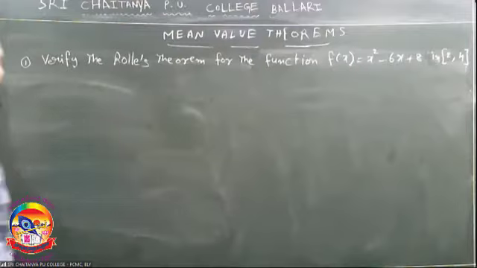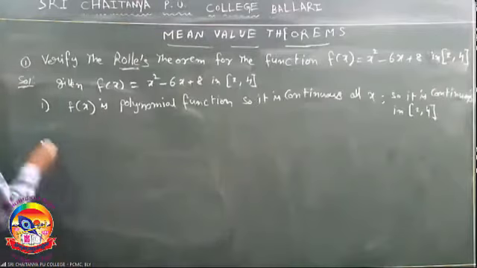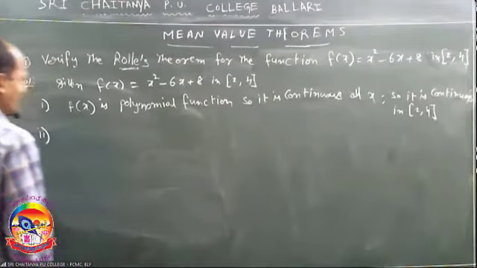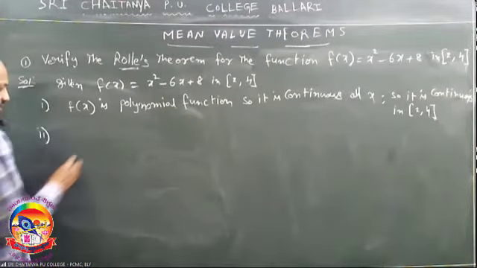How to verify Rolle's theorem? There are three conditions. First one is f is continuous in the closed interval. Second condition, f of x is differentiable in the open interval. So we need the derivative.